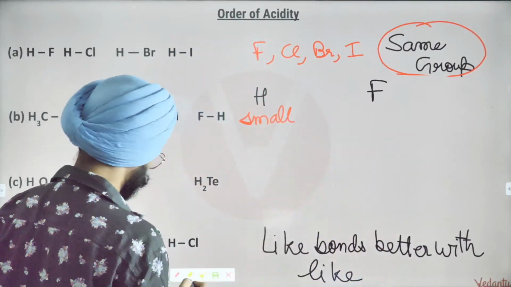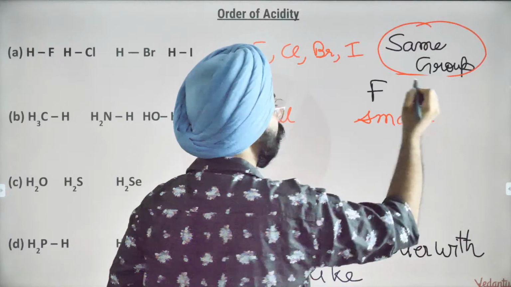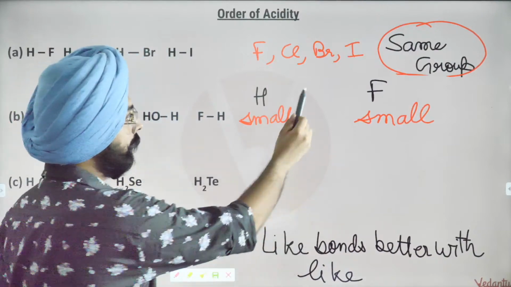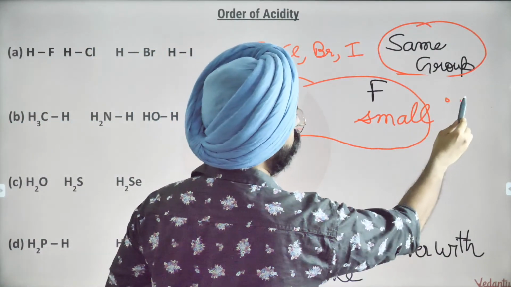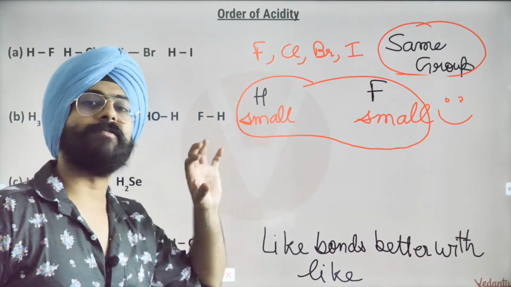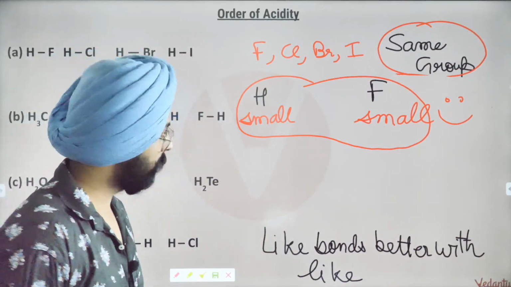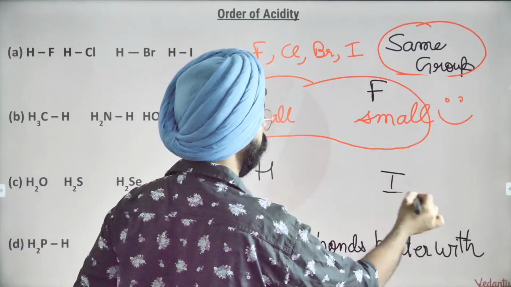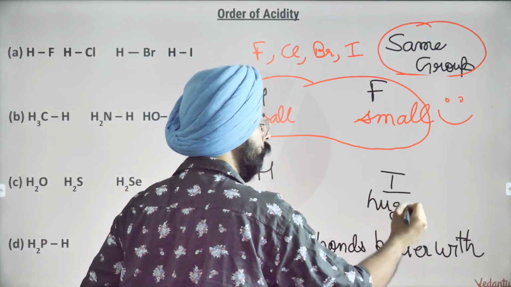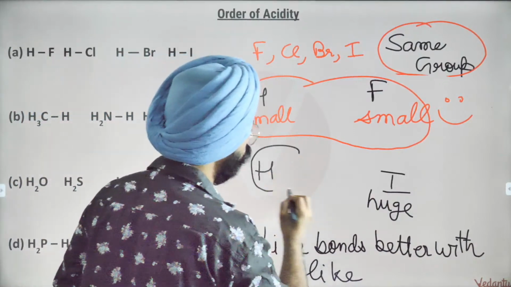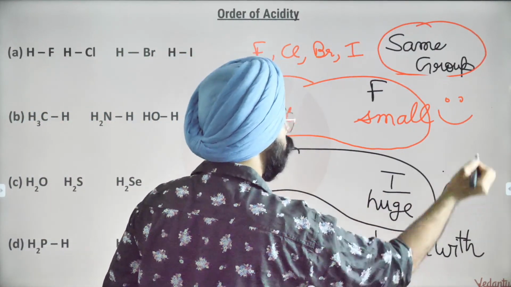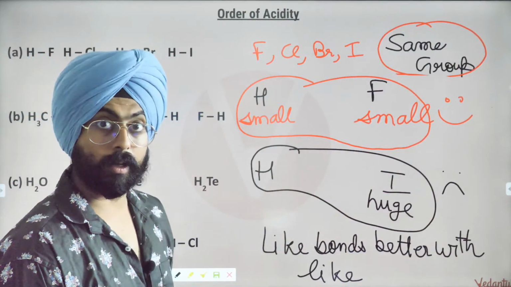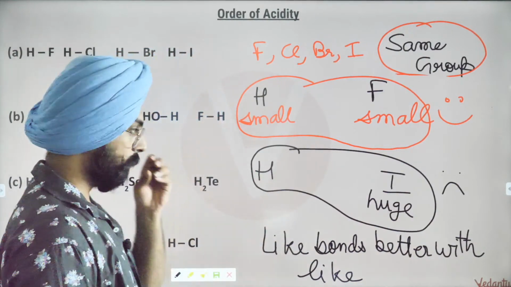Fluorine is also small. So hydrogen and fluorine bond together really well. I'll just make a smiley over here. These guys are very happy bonding with each other. On the other hand, if I take hydrogen with iodine, iodine is very huge compared to hydrogen and fluorine. So their bond is not going to be so good. When the bond is not good and it is easy to break, that will have the most acidity.